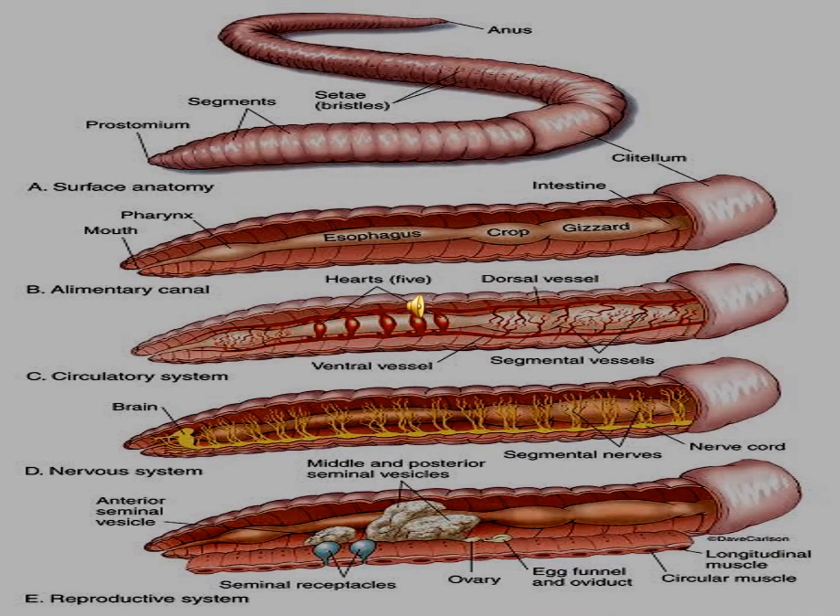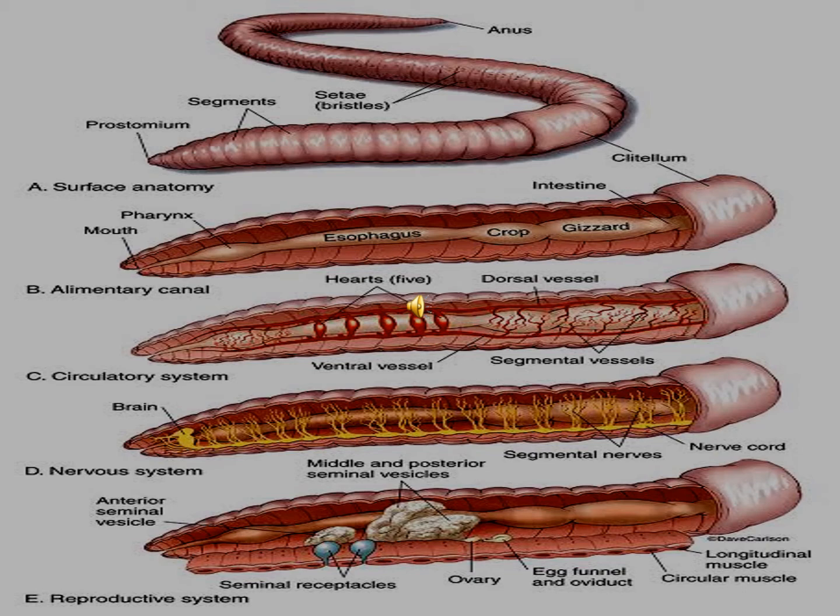Look at the picture carefully. So the different types of organ system. What are they? The alimentary canal, the circulatory system, nervous system, reproductive system. Look at the picture very carefully. So the surface anatomy: the prostomium and segments, setae, the anus and clitellum. And the second, the alimentary canal, with the points for the mouth, pharynx and esophagus, crop, gizzard, intestine, clitellum. This is important for the alimentary canal.